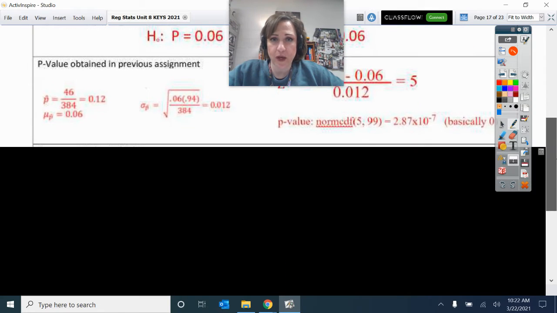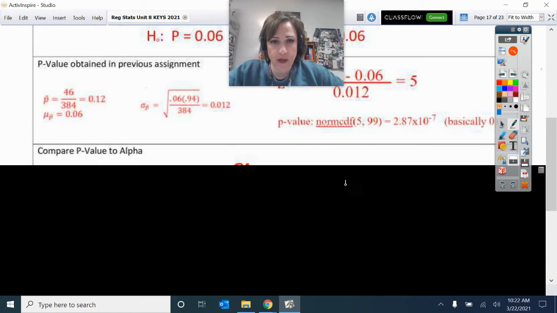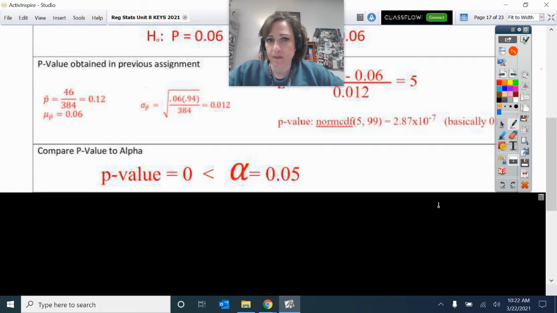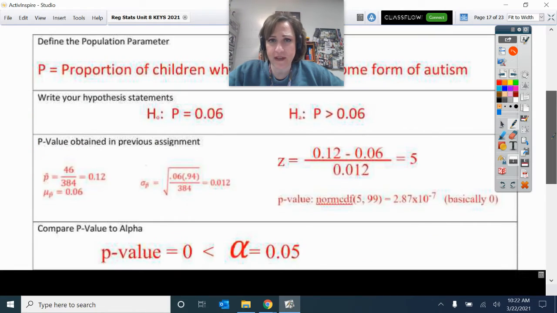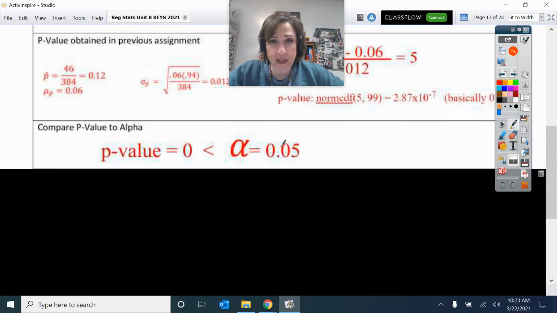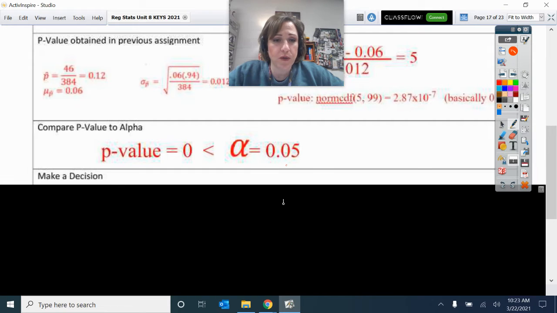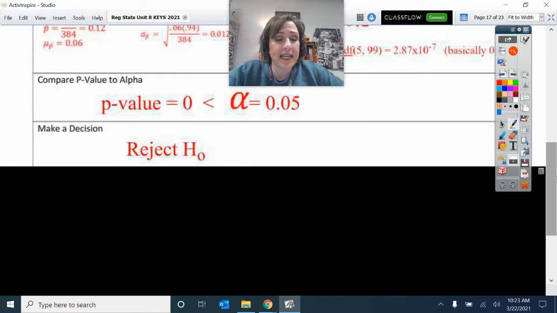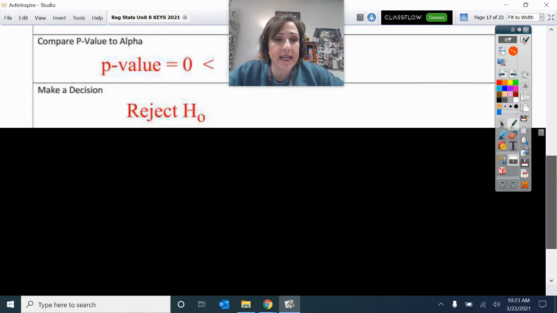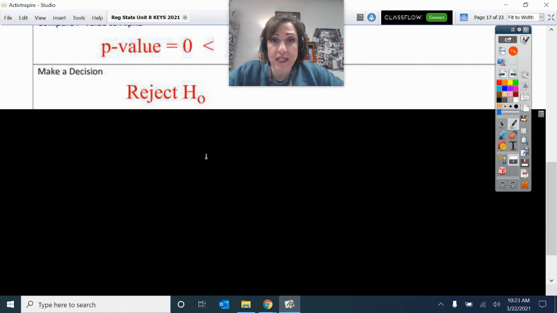Basically, the p-value was 0. Okay, so here's where your work came in. The p-value, which is basically 0, is less than alpha of 0.05, because it did not tell me another significance level, so the default is 0.05. So that p-value is low. Reject H0. P-value is low, reject H0. The null hypothesis has to go. All right, so there's our decision.